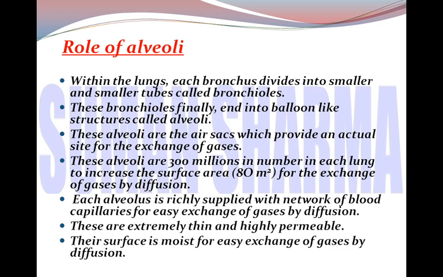In exams, you can be asked which is the actual site for the exchange of gases, or which is the unit of respiratory system? The answer is alveoli. These alveoli are approximately 300 million in number in each lung. There are millions of alveoli to increase the surface area, about 80 square meters, for the exchange of gases by diffusion.